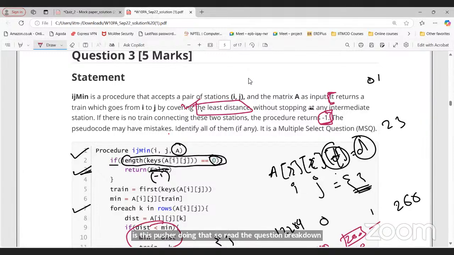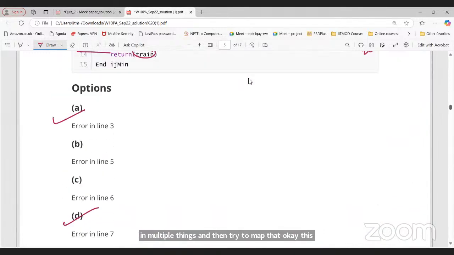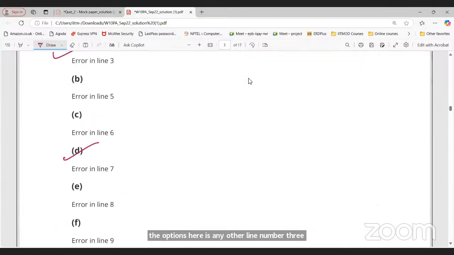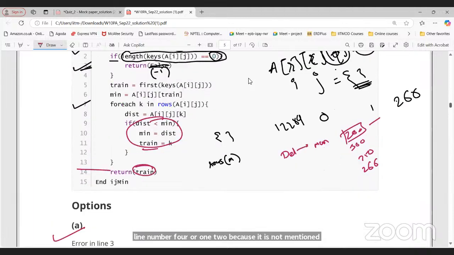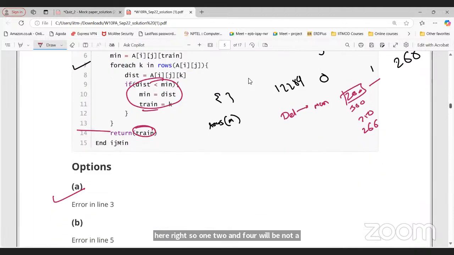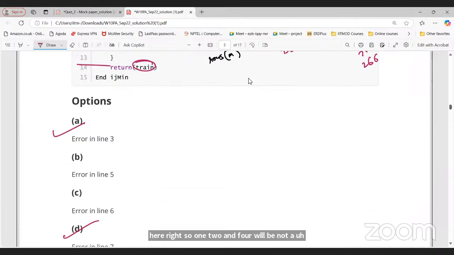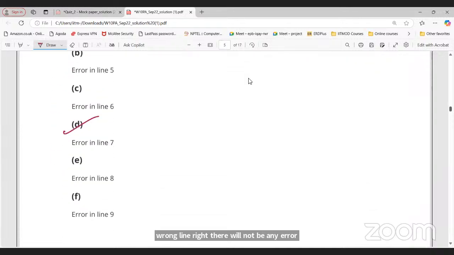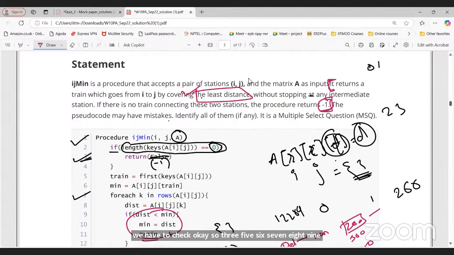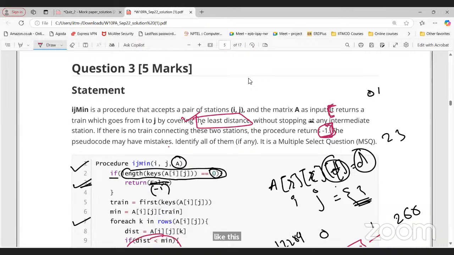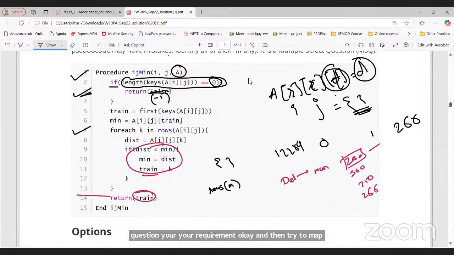Okay, this is one approach. And also you can see the options here. There's any error in line number 3. If any line number is not mentioned in the option, it means that is the correct one. You don't need to worry about line number 4 or 1, 2, because that is not mentioned here, right? So 1, 2, and 4 will not be wrong lines. There will not be any error. So what options are mentioned, only those we have to check. Okay, so 3, 5, 6, 7, 8, 9 like this. So the first thing is you have to break down the question, your requirement, and then try to map it with the pseudocode. Okay, sir.